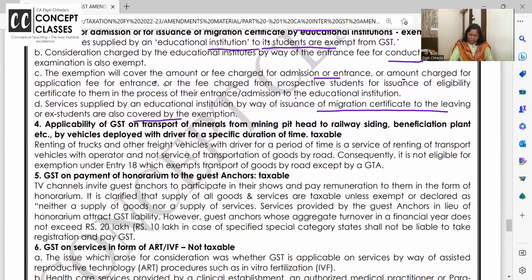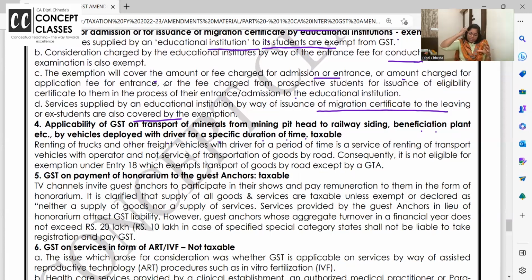Application of GST on transport of minerals. This is like a story. From mining pit to the railway siding, beneficiation plant, etc. by vehicles deployed with driver for a specific duration. Super. Mine से truckloads आते हैं railway station तक, where they are loaded with the goods train.